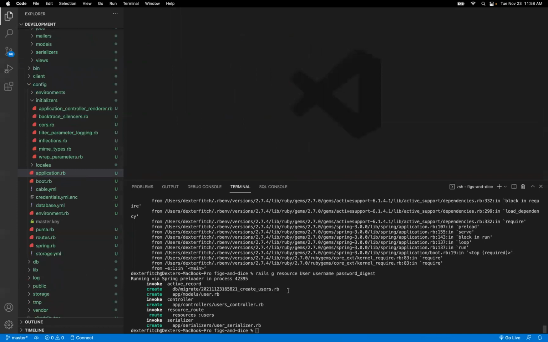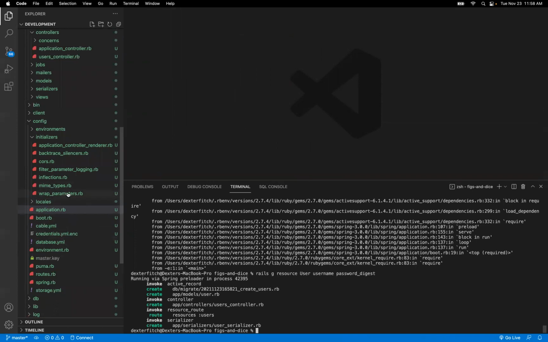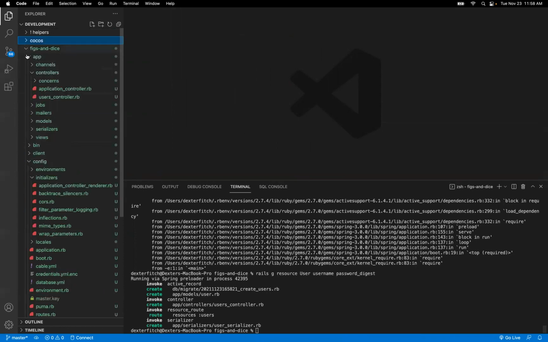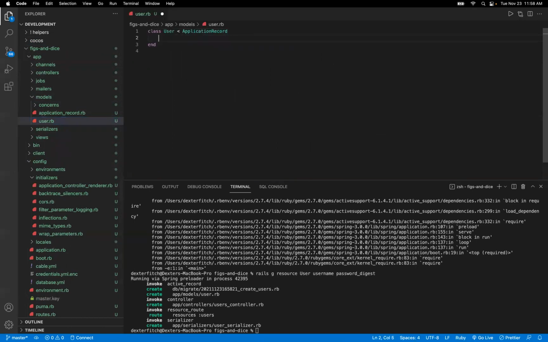Right, so that's gone ahead and done some stuff for us, created our migrations, created our user model. Now our user model, we're going to have to tweak that in one very important way to use password encryption. We're going to have to add the tag has_secure_password. So if I go up into my app and I look at the models and I get at the user model, I'm going to add this has_secure_password tag.